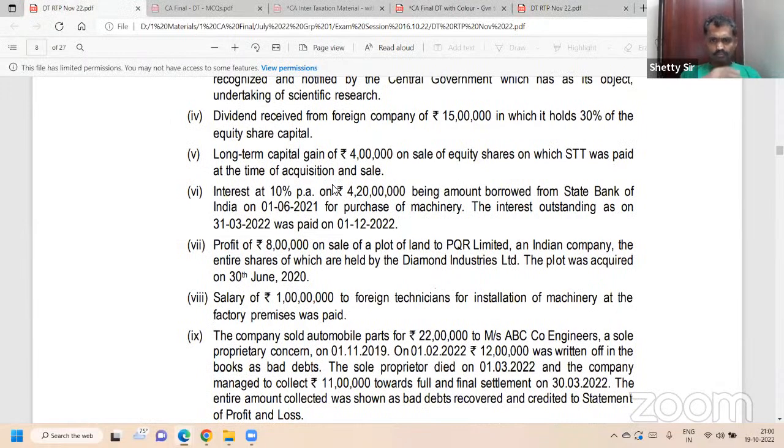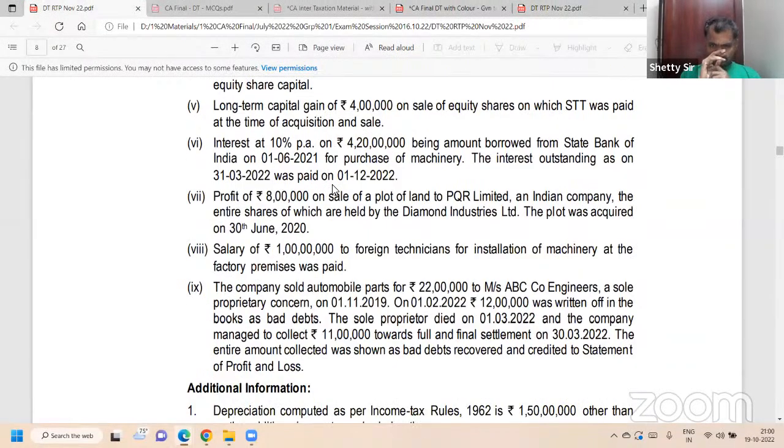Next adjustment. Profit of rupees 8 lakh on sale of plot of land to PQR Limited, an Indian company, the entire shares of which are held by Diamond Industries Limited. The plot was acquired on 30th June 2020. So profit on sale of land to a 100% subsidiary. First, deduct it from the P&L account because it is not a business income. In brackets, 8 lakh.